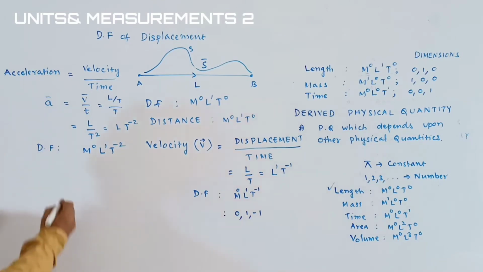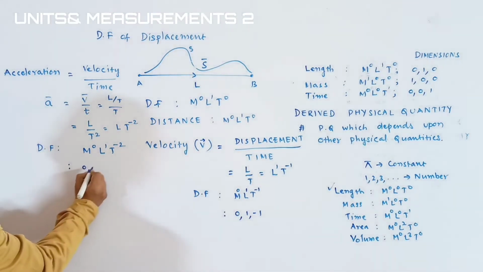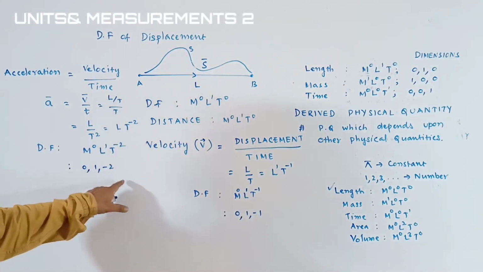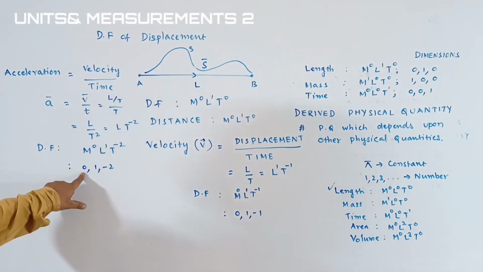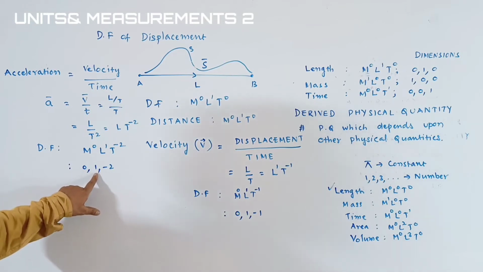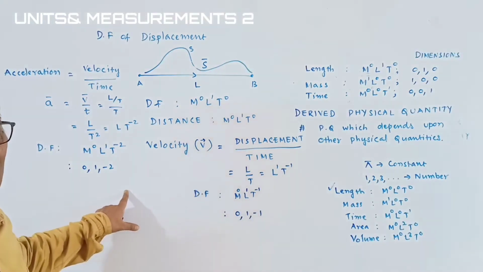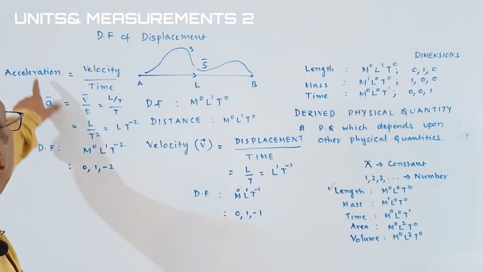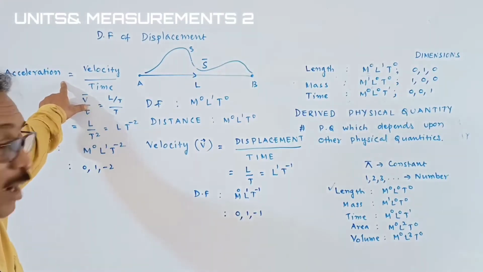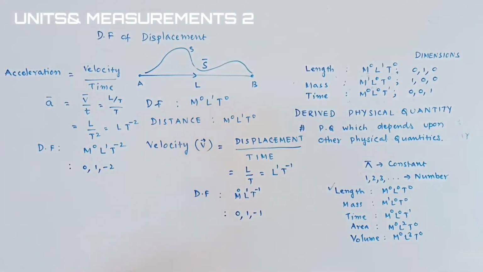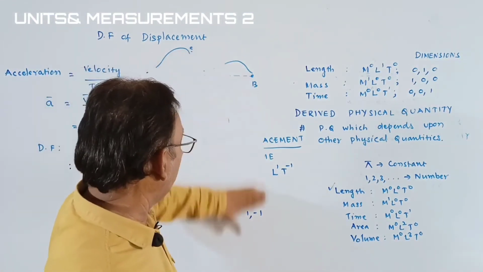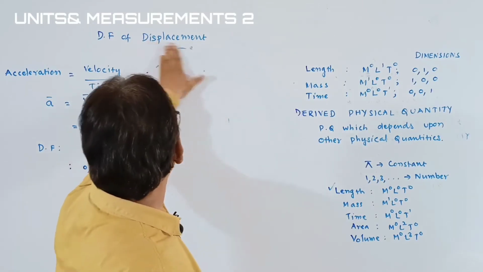Okay, students. And what are the dimensions here? 0, comma, 1, comma, minus 2. We are getting the negative dimensions here. Zero dimensions, positive dimensions, as well as the negative dimensions. Maybe the question will be asked like this, students. What are the dimensions of time in the dimensional formula of acceleration? Obviously, it is minus 2. Okay, students. Let's go with one more physical quantity. I hope you are understanding and you noted all these things.